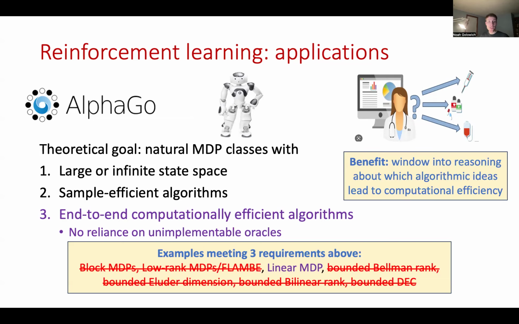Now, I'll note that by adding this third requirement, namely requiring computational efficiency, we give ourselves a window into reasoning about which algorithmic ideas can lead to computational efficiency in reinforcement learning. And ultimately, the hope is that some of these algorithmic ideas will augment our toolbox of possible techniques, and perhaps some of them will find use in practical RL algorithms in the future.